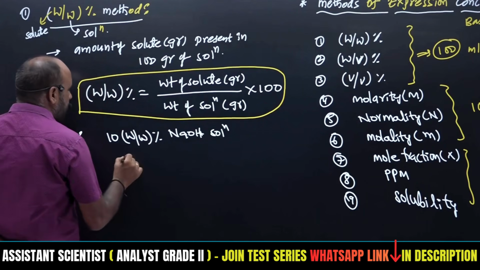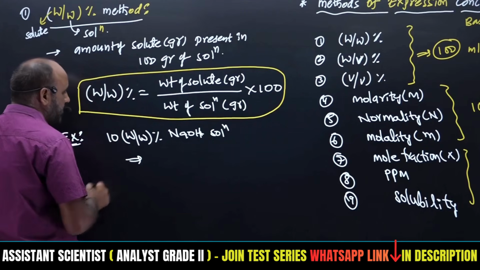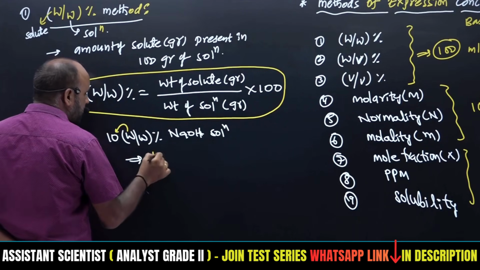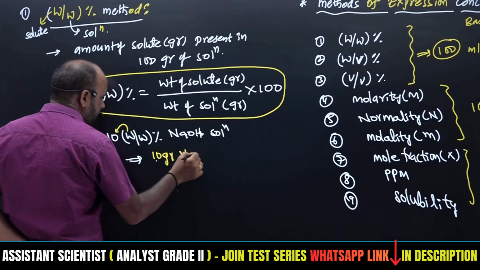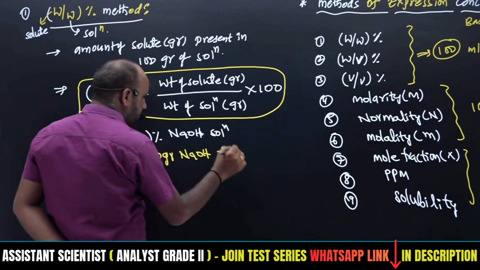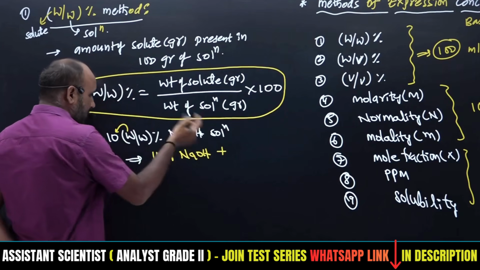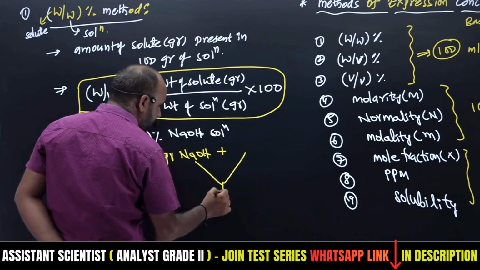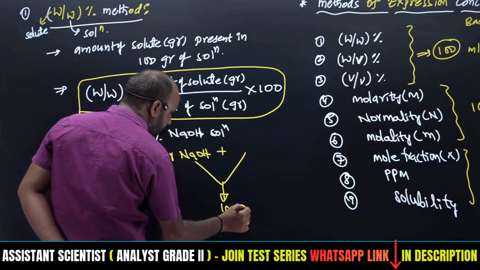So how many grams of NaOH? 10 weight means the first belongs to solute, that is 10 grams of NaOH, which is combined with how many grams of solvent? The total solution will be how much?